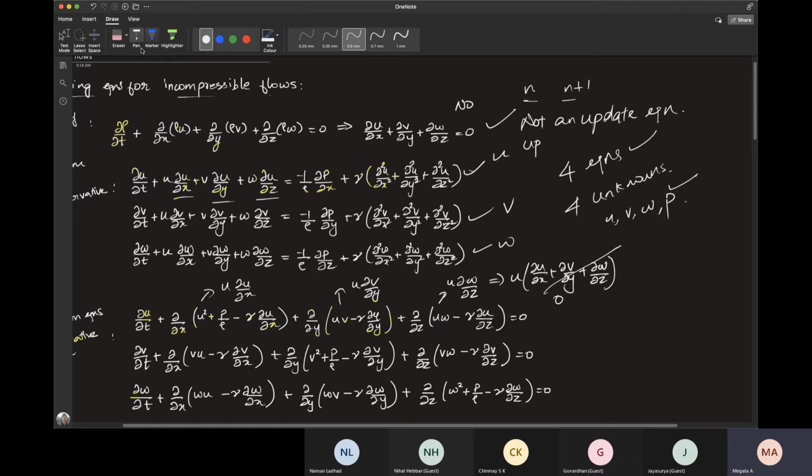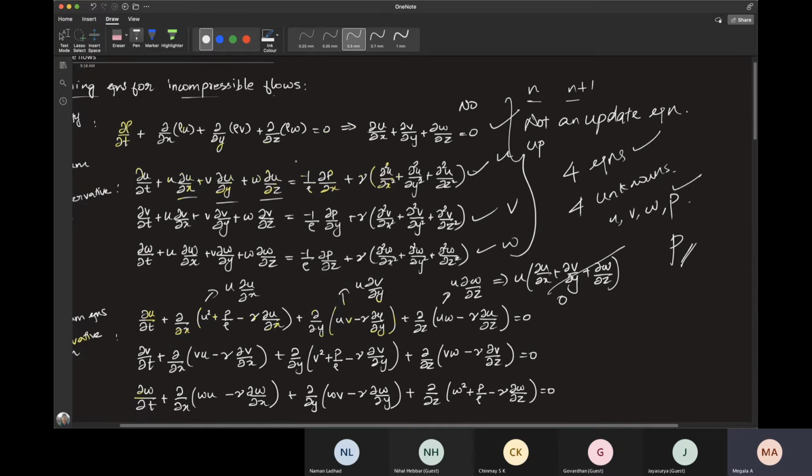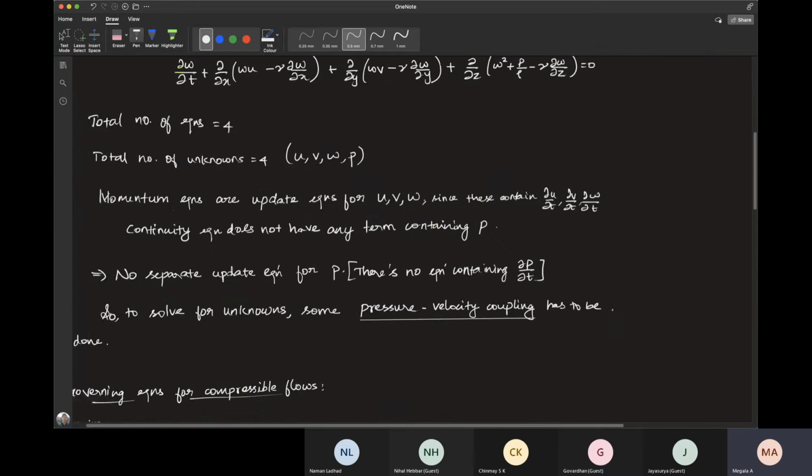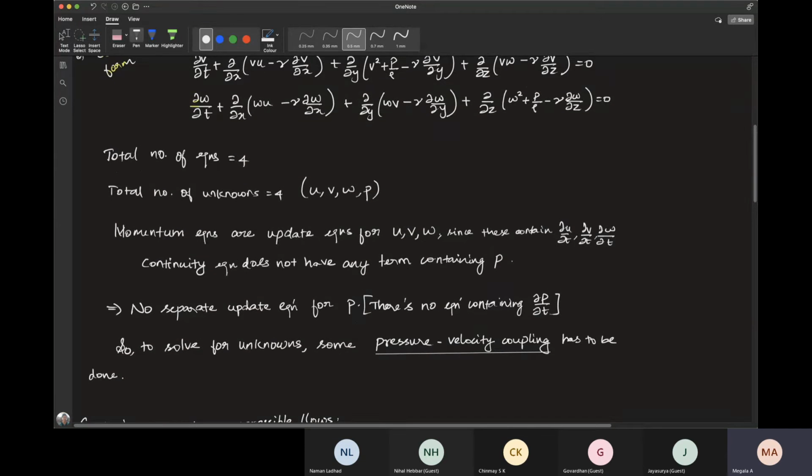So you essentially have 4 equations and 4 unknowns, but you have only 3 update equations. You do not have an update equation for pressure. That is one big problem in incompressible flows. Using these three momentum equations, you can find u, v and w at next time steps. But what will you use to find p at the next time step? This is one major question in incompressible flows. Most of the numerical schemes for incompressible flows are directed in this direction, that is, to find some way of updating pressure over time.